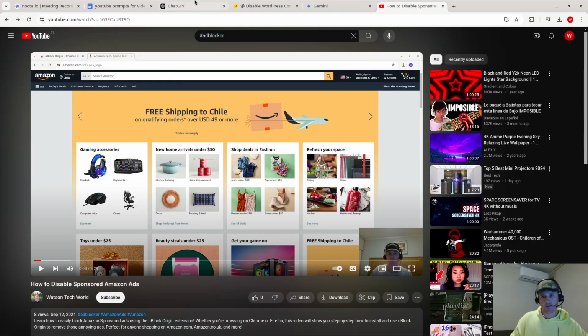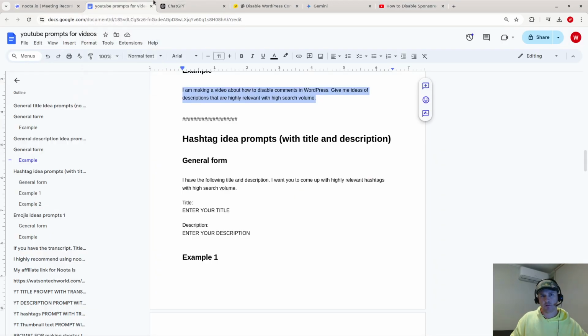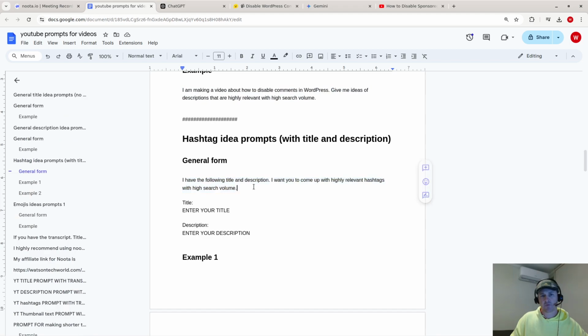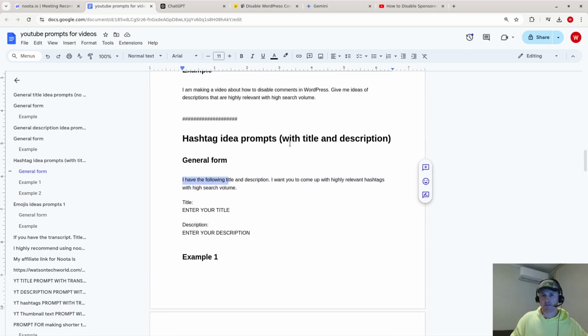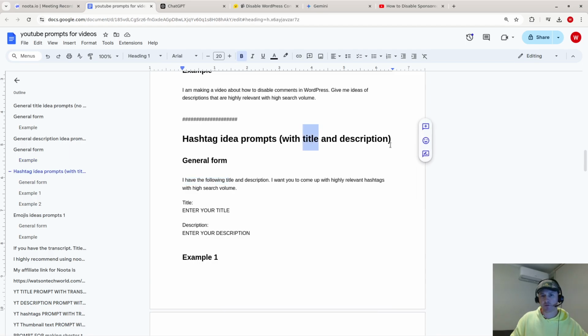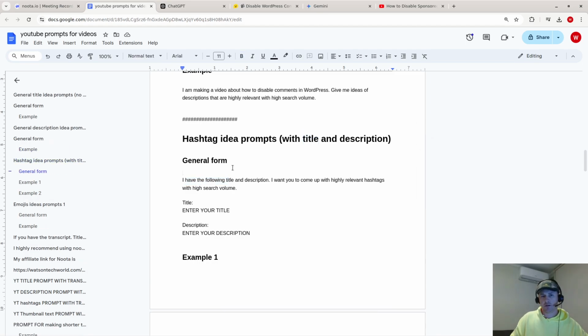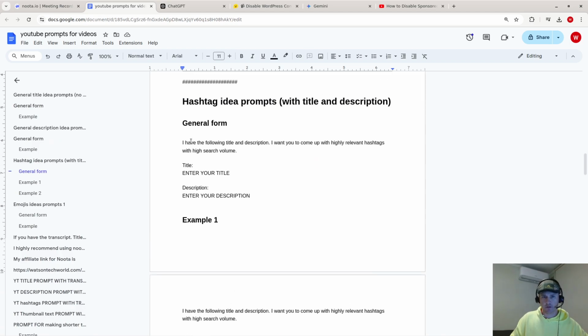I know AI is getting super smart, but I still think hashtags is worth doing. So anyway, here's a prompt I have. This assumes you have a title and a description. So this is the general form I have. I have the following title and description. I want you to come up with highly relevant hashtags with high search volume.